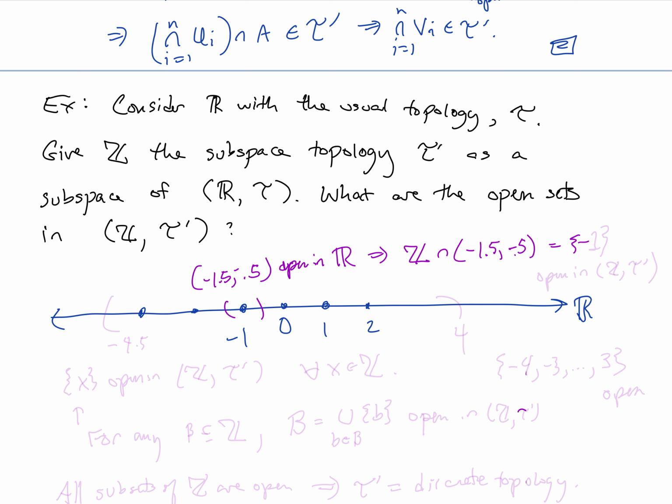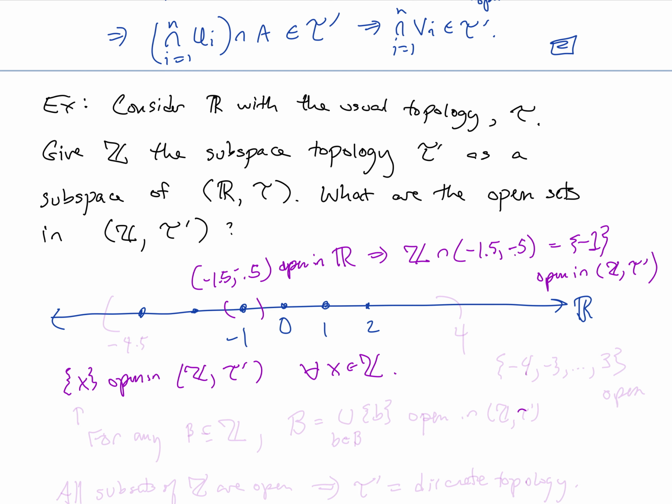The only thing in there that's an integer is negative 1. So the set containing just negative 1 is open in Z with the subspace topology here. So similarly, any singleton set is going to be open. So {x} is open in (Z, τ') for all x in Z.